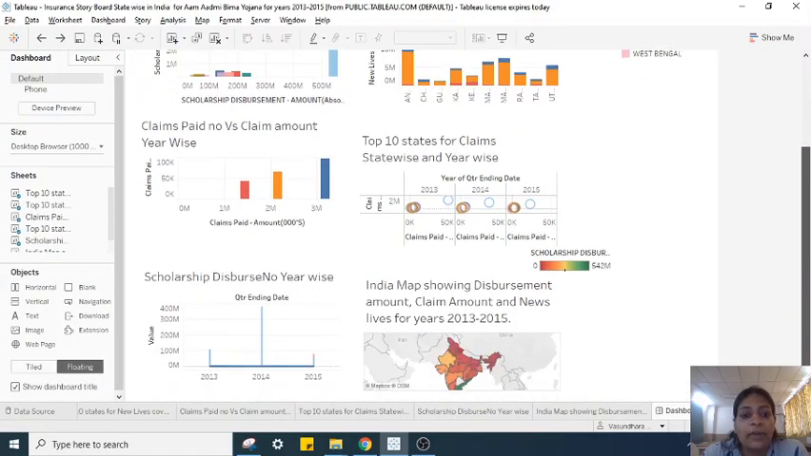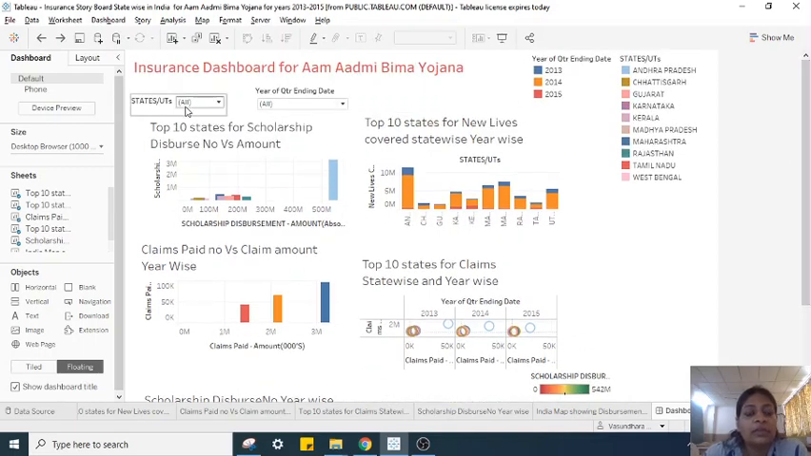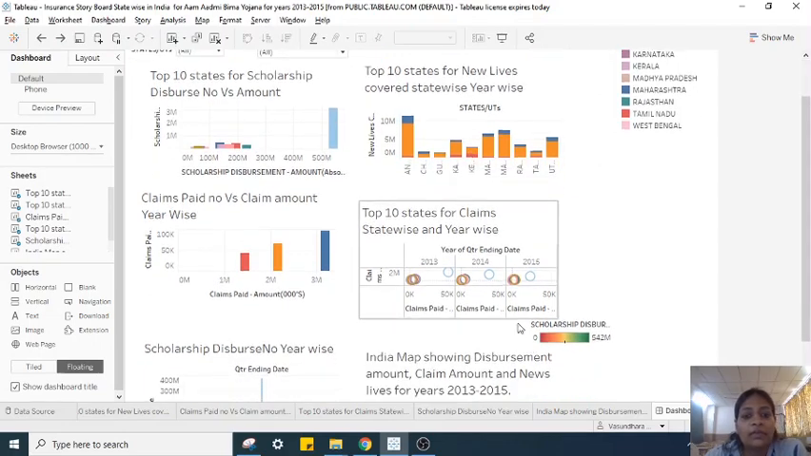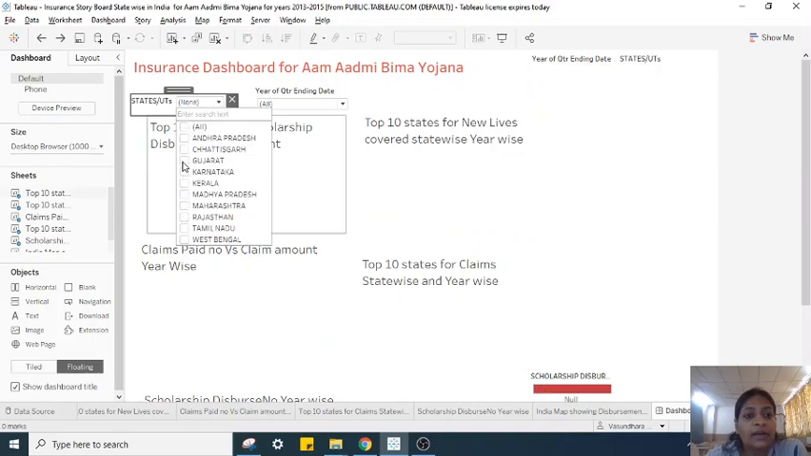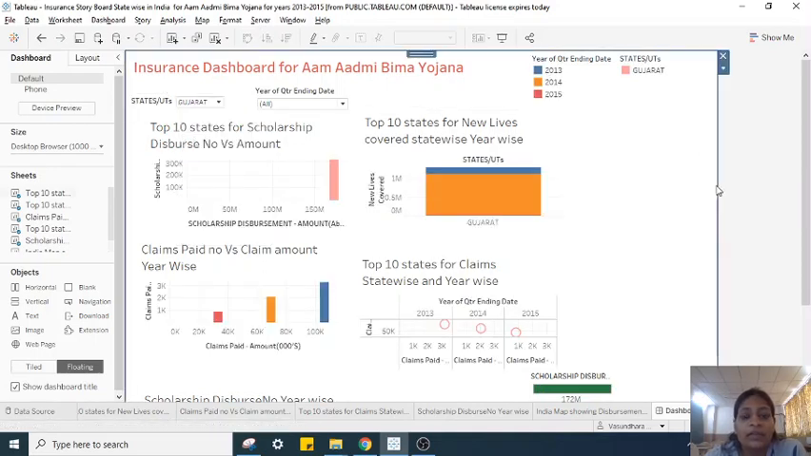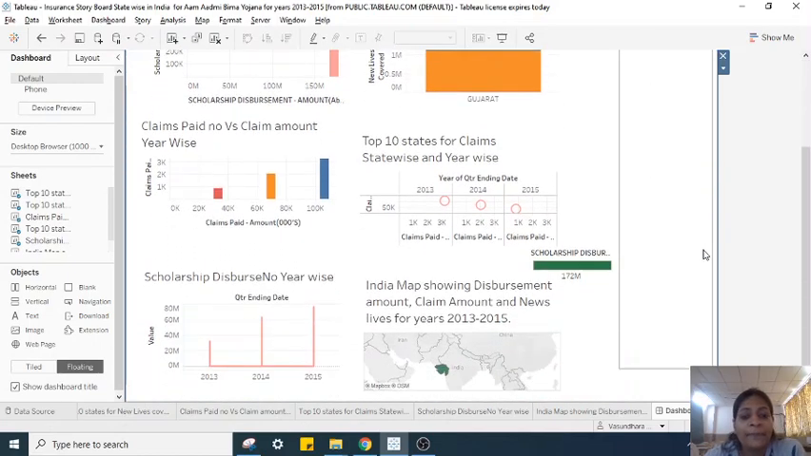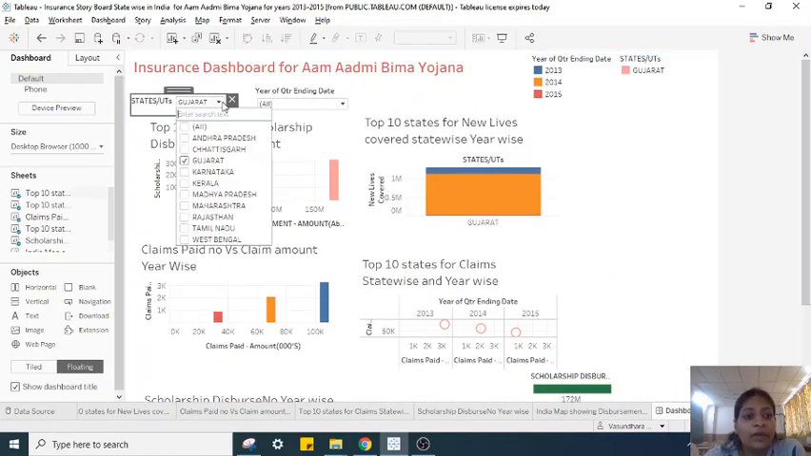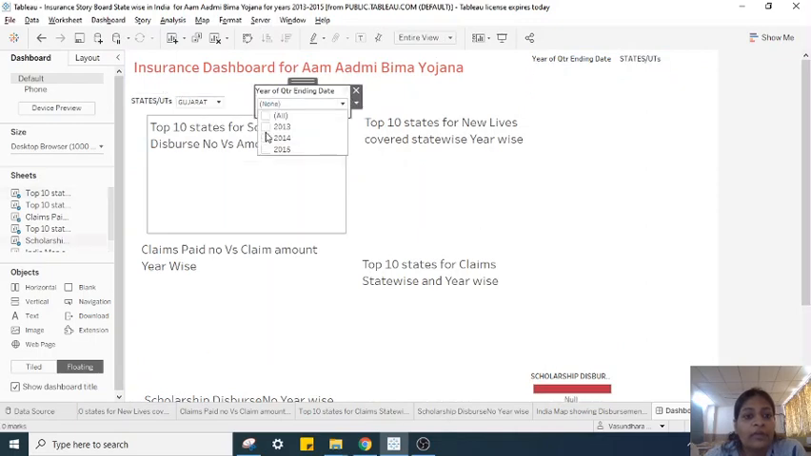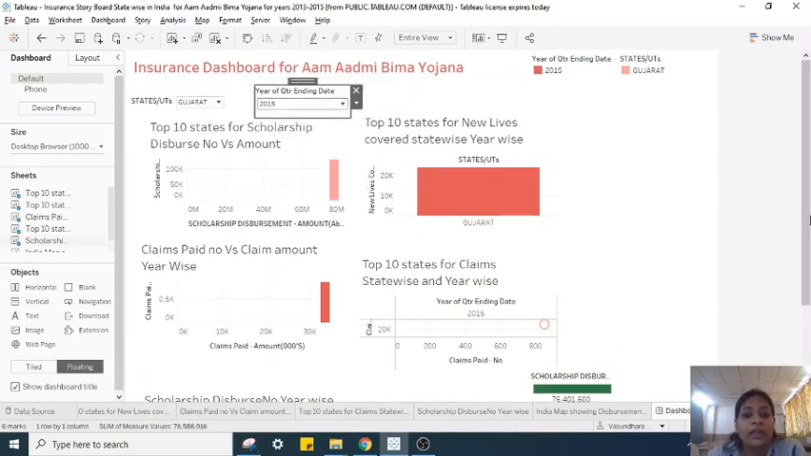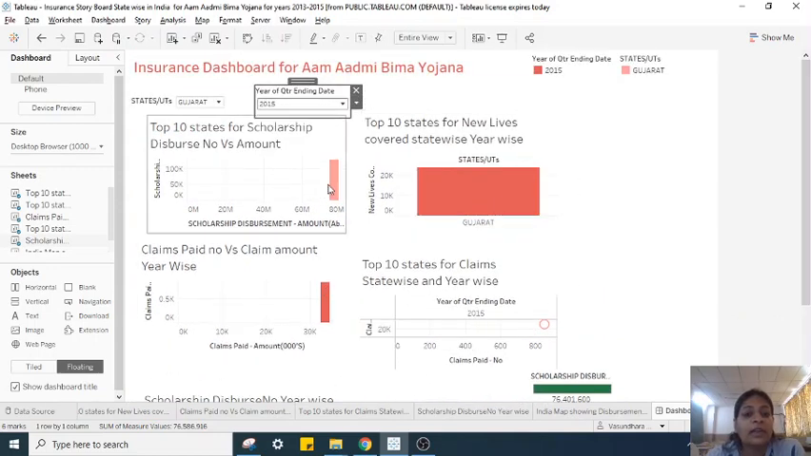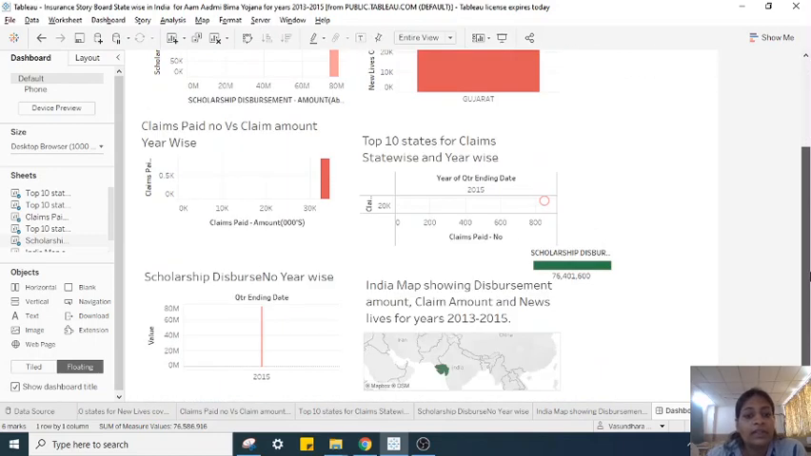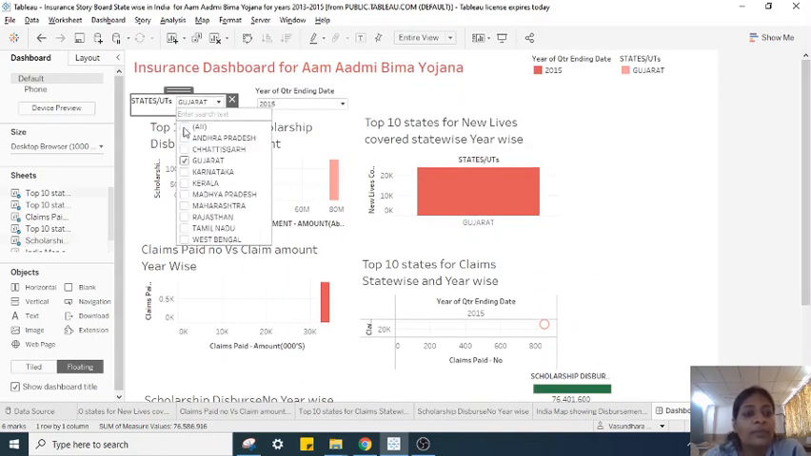So this is the dashboard that is prepared. Different state filters can be selected, and we have the summary sheet over here. Suppose I want to select only a particular state, then I can select the filter, and suppose I select only Gujarat, then the details for Gujarat will be given. And if for Gujarat I want to select only a particular year, then also I'll be able to see the details accordingly: what is the disbursement amount, what are the new lives covered in this particular year. You can use the filters extensively to find the value specific to your interest.